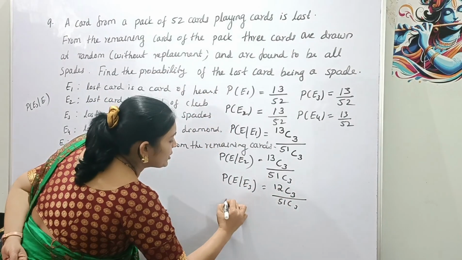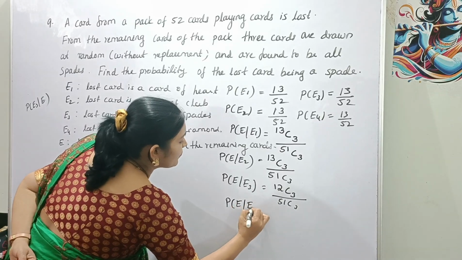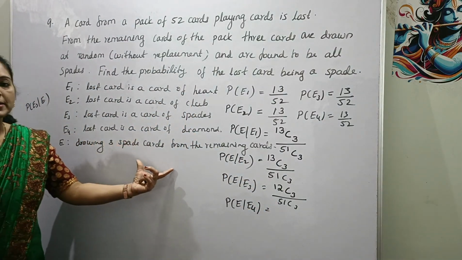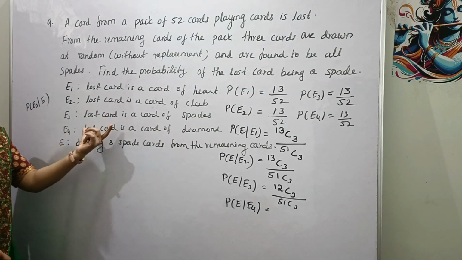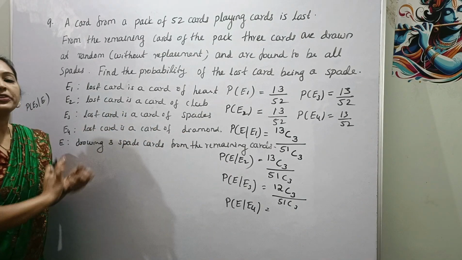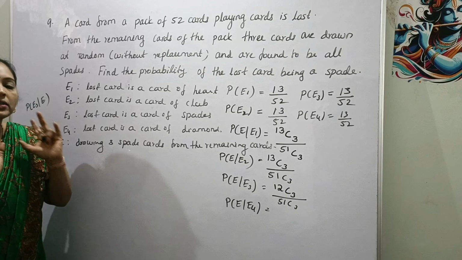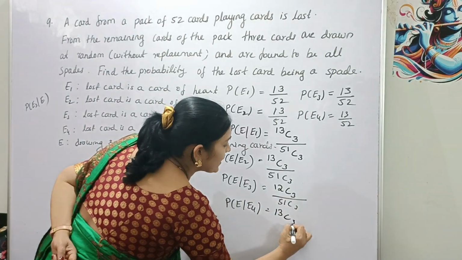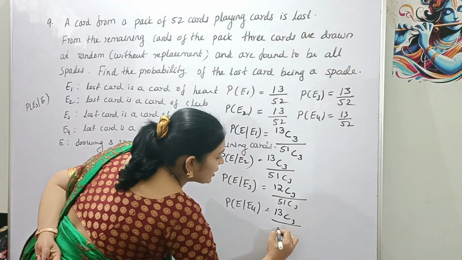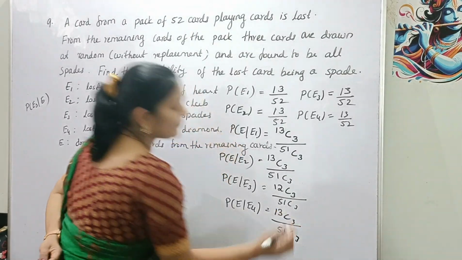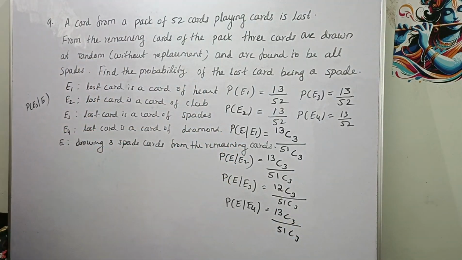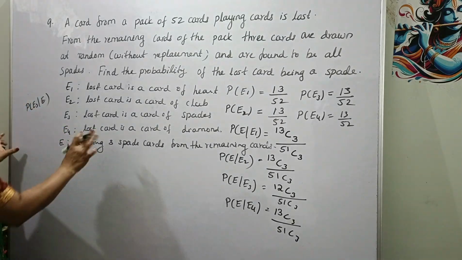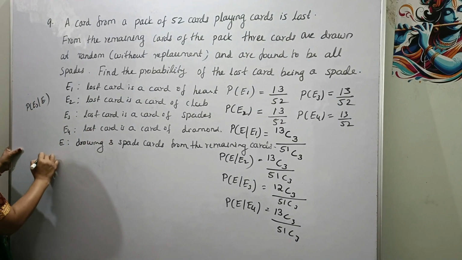Next, what is probability of E given E4? That is probability of drawing 3 spade cards from the remaining cards when the lost card is a card of diamond, okay. Therefore there are 13 spade cards. So out of 13 spade cards selecting 3 spade cards divided by 51 C3, okay. So probability of E given E4 is equal to 13 C3 divided by 51 C3. Now apply Bayes theorem.